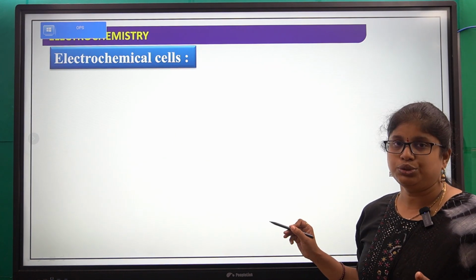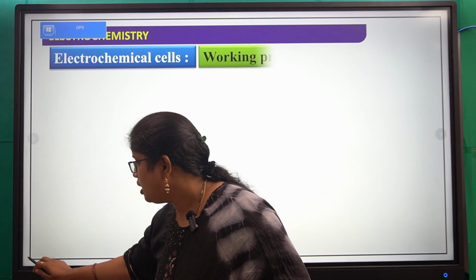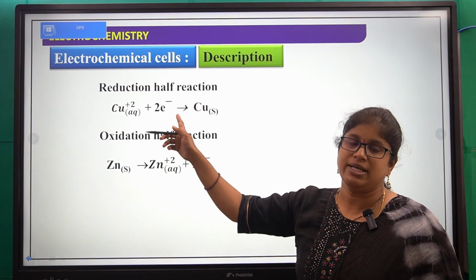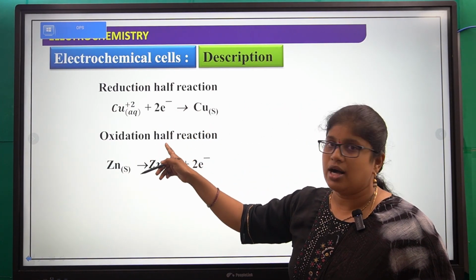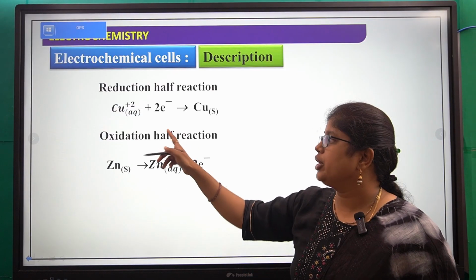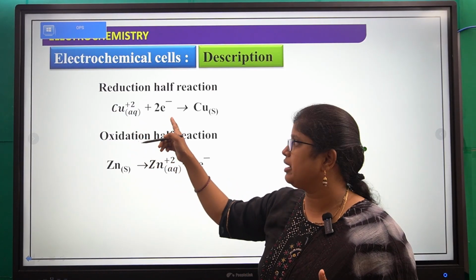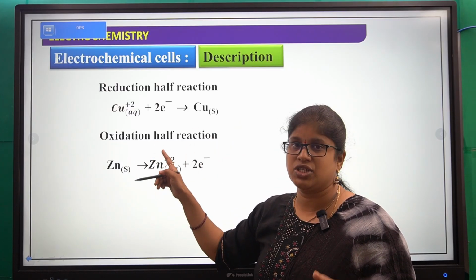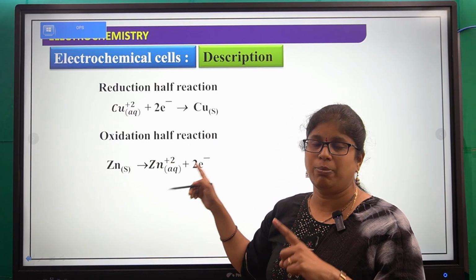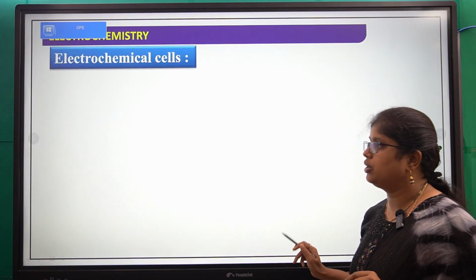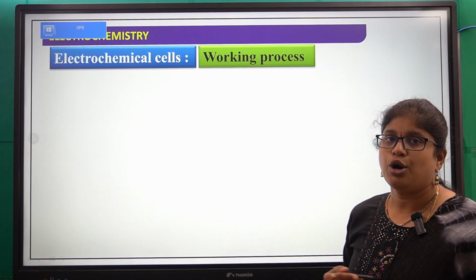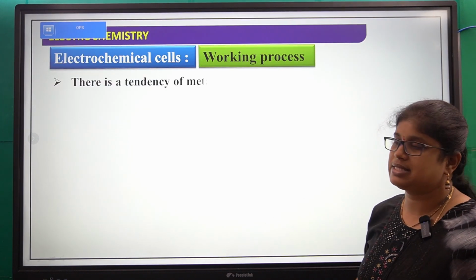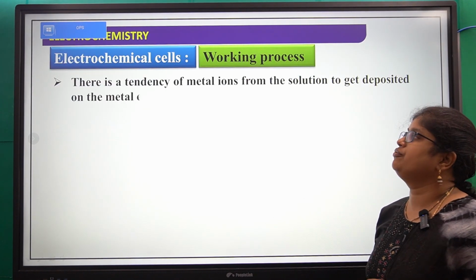Next, what are the two reactions that take place here? Oxidation and reduction. Reduction takes place on the copper electrode and oxidation on the zinc. So first, copper plus 2 takes 2 electrons and gives copper, and in the oxidation half reaction zinc converts into zinc plus 2 by losing 2 electrons. Next, how does this electrochemical cell work? Now we will see the working process.